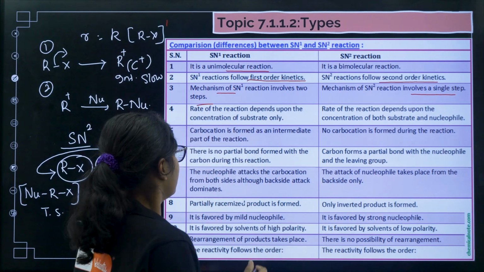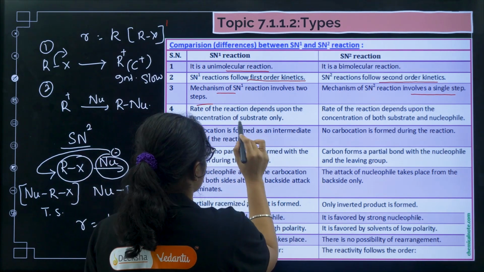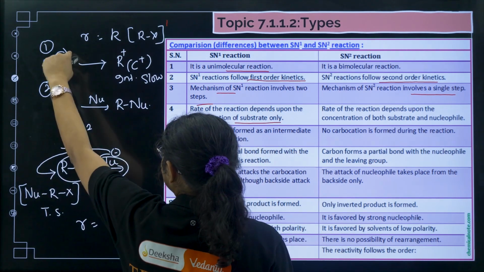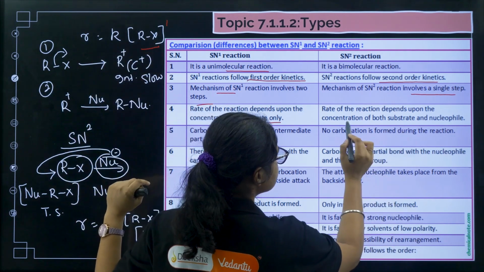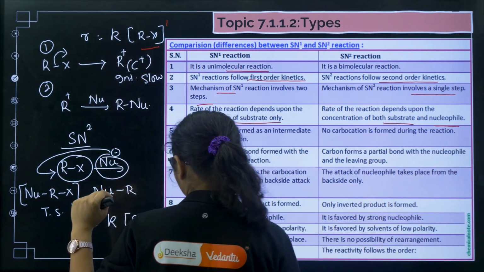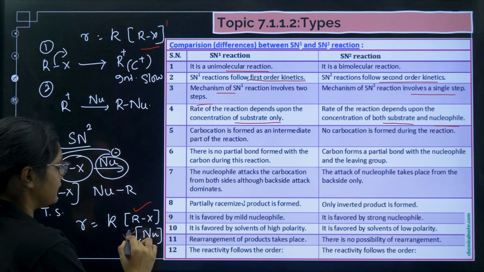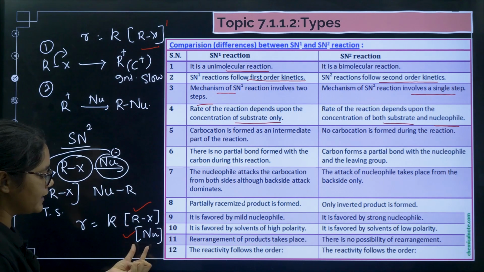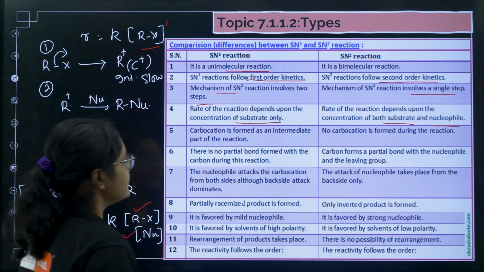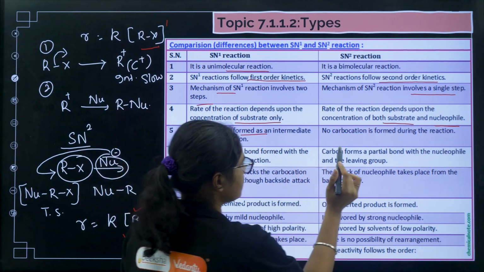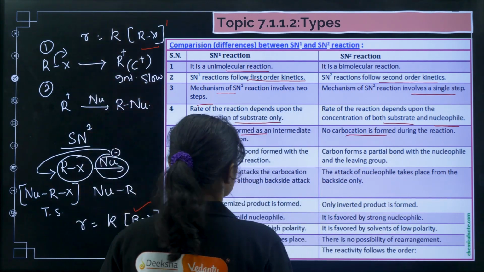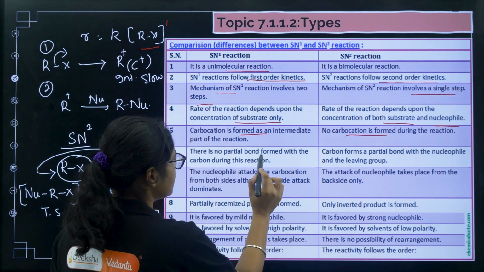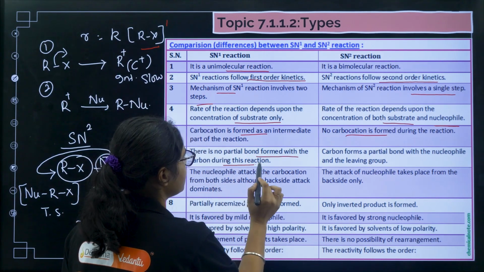Next one, the rate of the reaction depends on the concentration of substrate only. So rate is depending only on RX. You can see here, the rate depends on the substrate and the nucleophile. That you can also see from the rate law, that rate depends both on the RX and the nucleophile. Next, carbocation is formed as an intermediate in SN1, no carbocation is formed in SN2. So in step 1 we have a carbocation here.